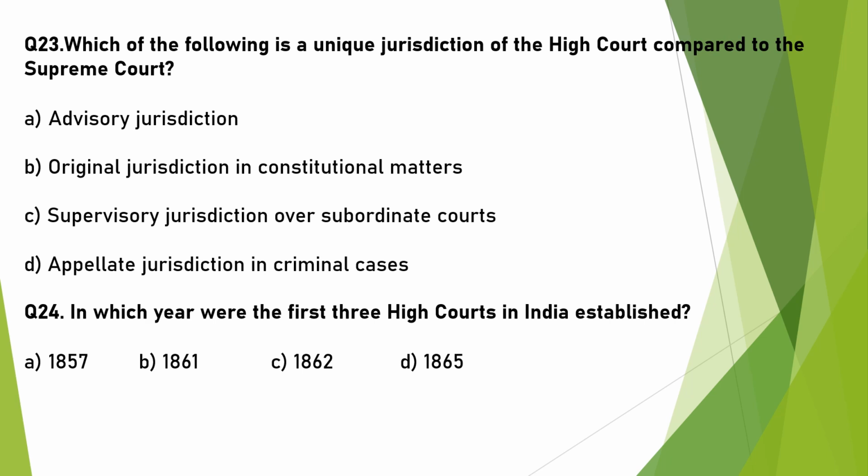Which of the following is a unique jurisdiction of the High Court compared to the Supreme Court? It has a supervisory jurisdiction over subordinate courts. This is unique to the High Court. In which year were the first three High Courts in India established? They were established in 1862 and the law for their establishment was passed in 1861. We have discussed this in a previous question.